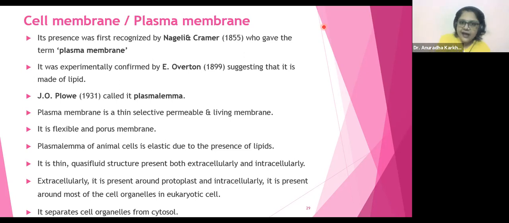So Overton is saying that our plasma membrane is so shaky and wavy and flexible. That means it's only made up of lipids, is what Overton is saying. Okay. Now see, it is a thin, quasi-fluid structure present both extracellularly and intracellularly. Now, my dear, extracellularly, of course, it's going to be the wall of the hall, and intracellularly will be the walls to demarcate your bedroom, the wall to demarcate your kitchen, the wall to demarcate your living room.